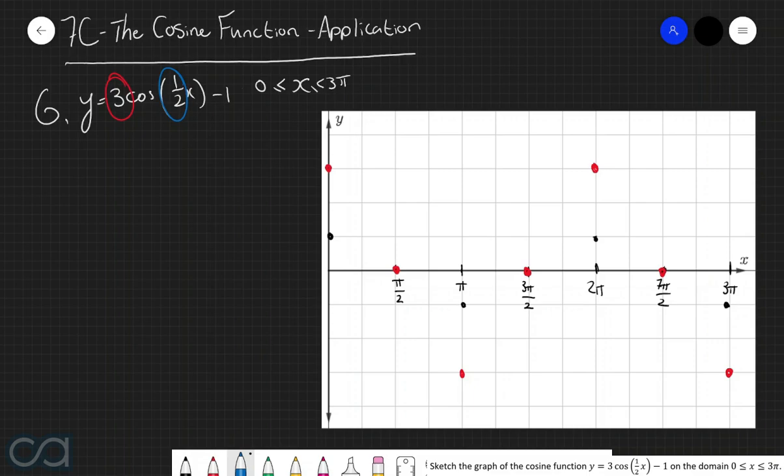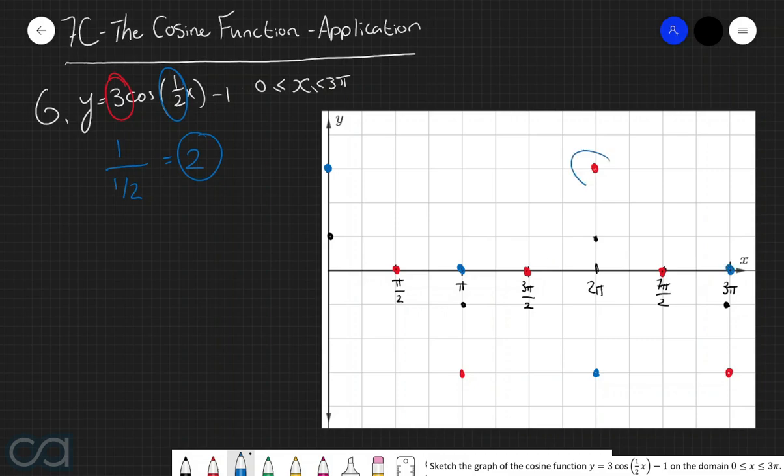Next, this 1/2. Now what we need to remember about the coefficient of x is that we have to apply a horizontal dilation of the factor 1 over b. So in this case here, that dilation factor is going to be 1 over 1/2, which is equal to 2. So what this therefore tells us is that we're going to get all the x coordinates of these points and then double them. And so this first point isn't going to move anywhere. This point here is going to get boosted up to 2 pi. And this point here is going to get boosted up to 3 pi.